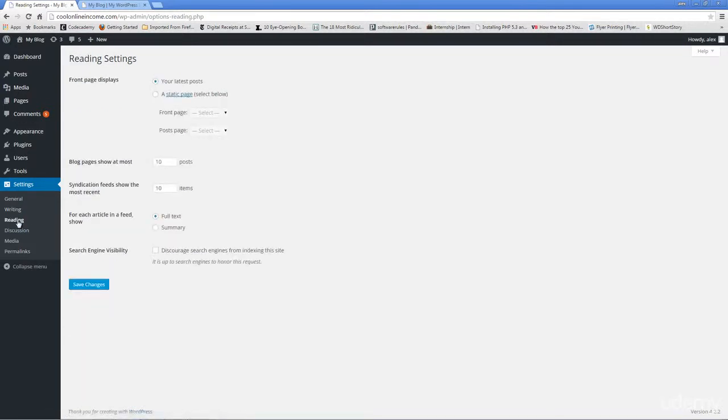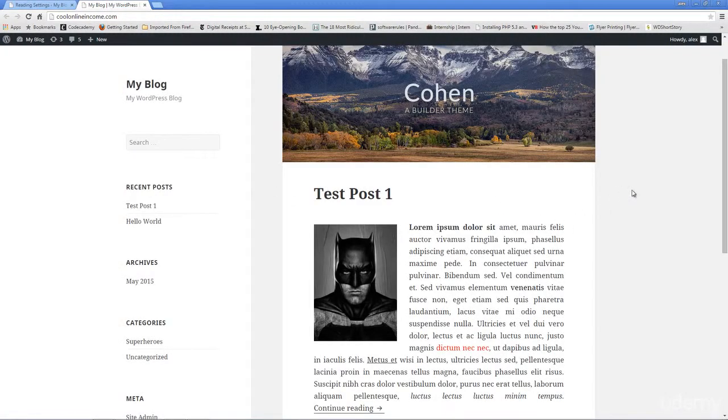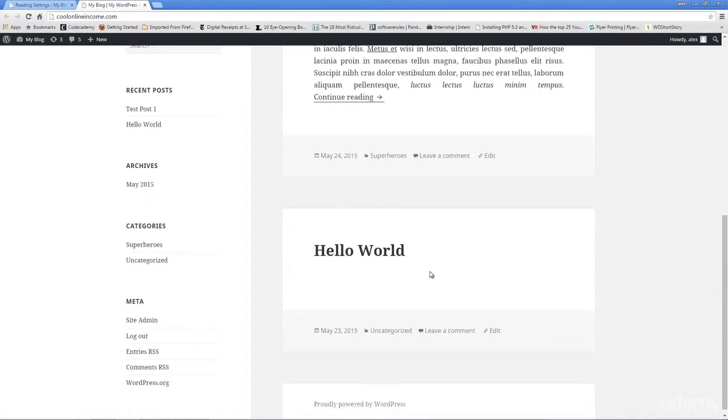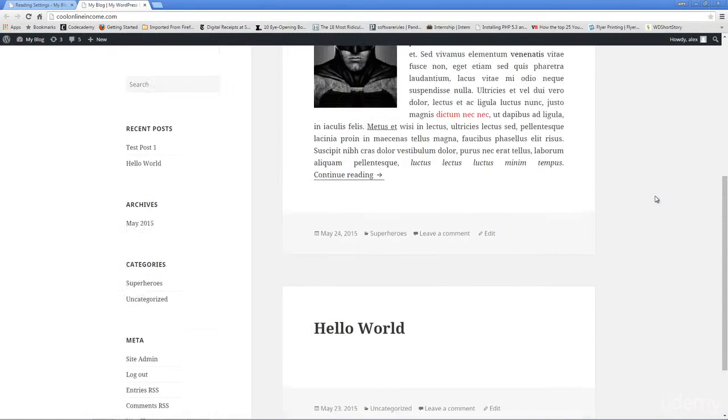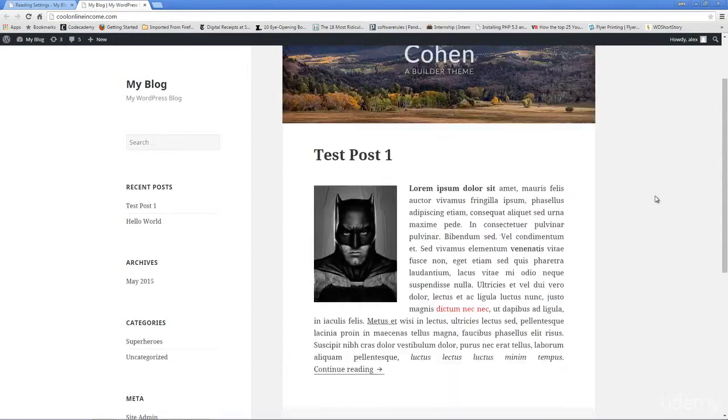Now, reading, this is where you can make some other changes. You can change how you want your front page to look. Right now, our front page is simply pulling in the latest posts that we have. We have test post 1, and we have hello world, which was the default post that WordPress created. And of course, if you've created other posts, you should see those posts being displayed on your front page.